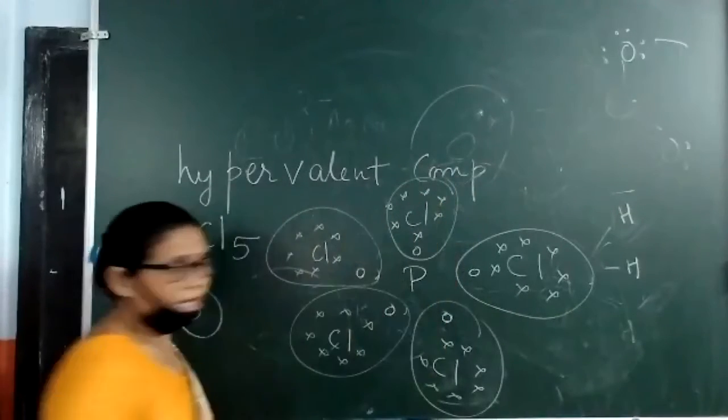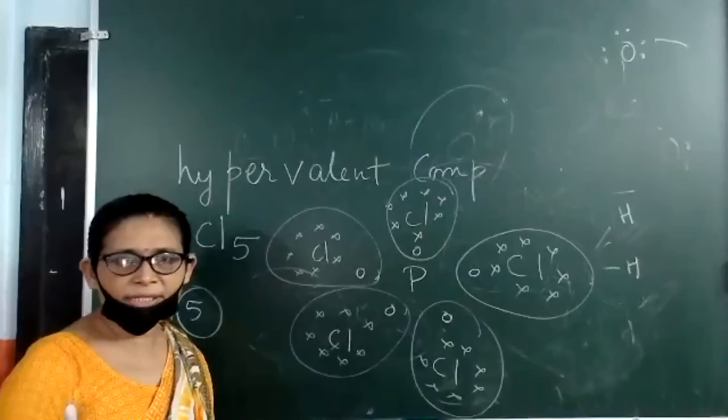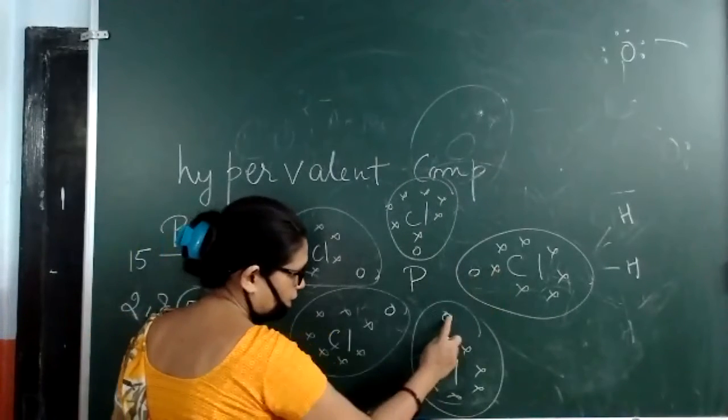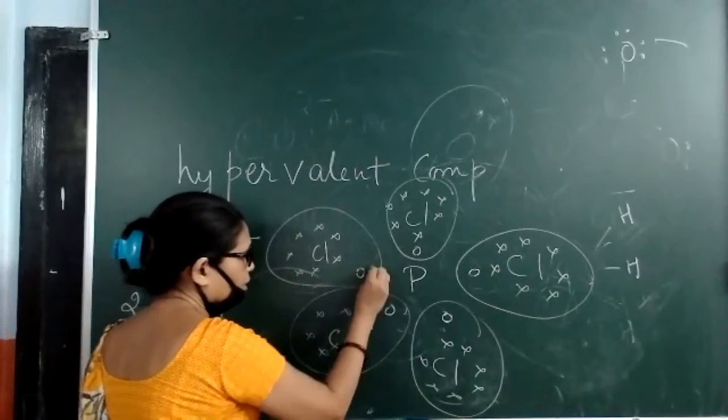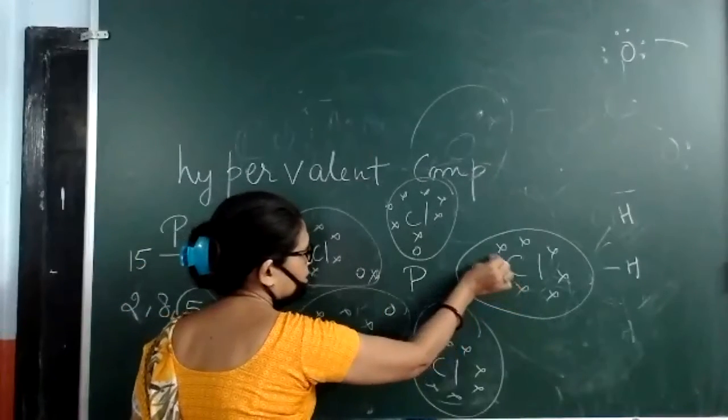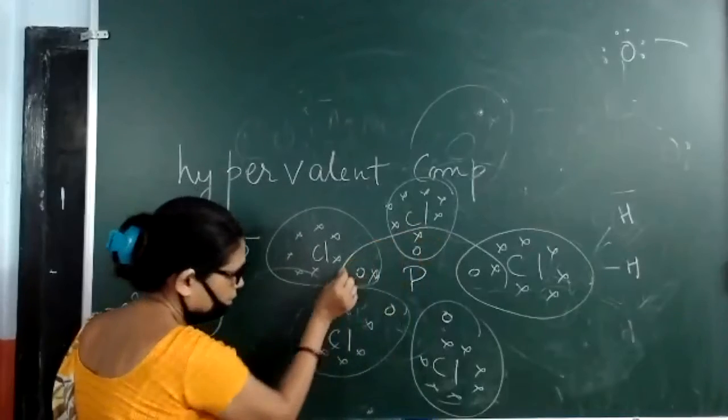Each and every chlorine has completed its octet. But what about phosphorus? One mutual sharing has taken place for each, so for phosphorus, this is the position.